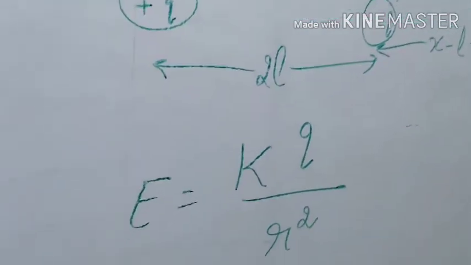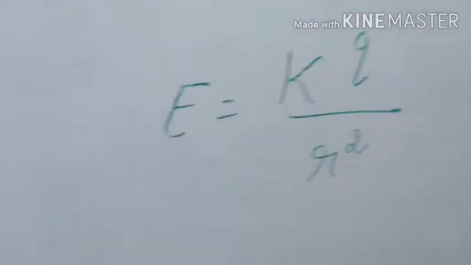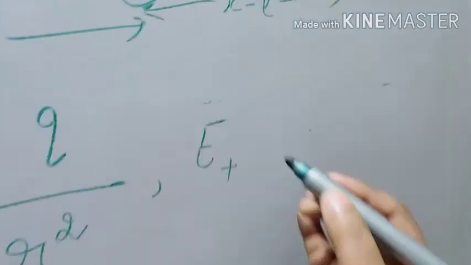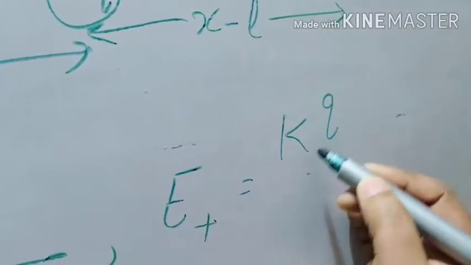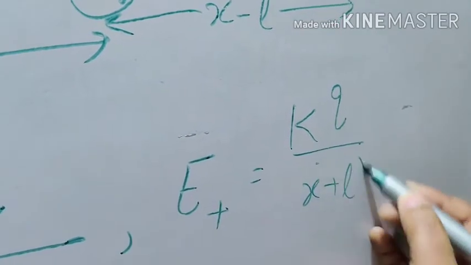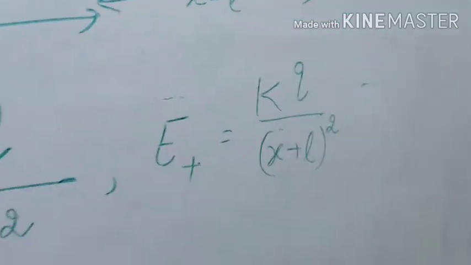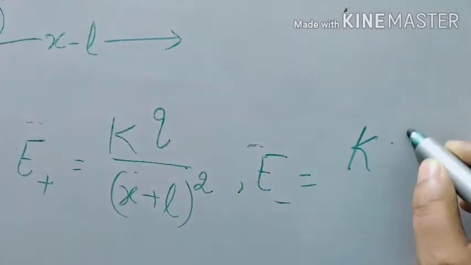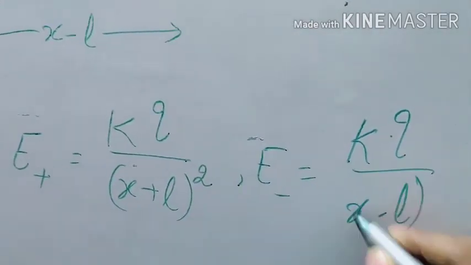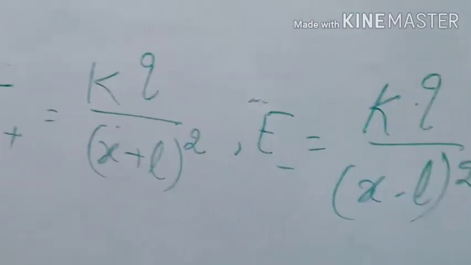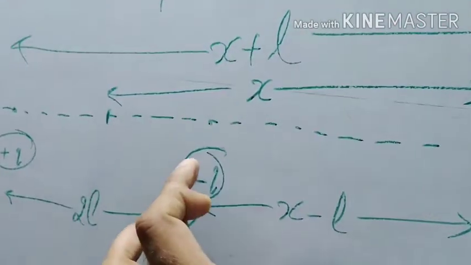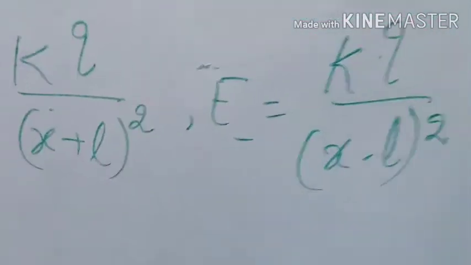The difference is only of distance. So for positive charge, E positive will be equal to kq upon (x plus L) square. And for negative charge, it is kq upon (x minus L) square. Charges are the same, the distance is different, x plus L and x minus L.